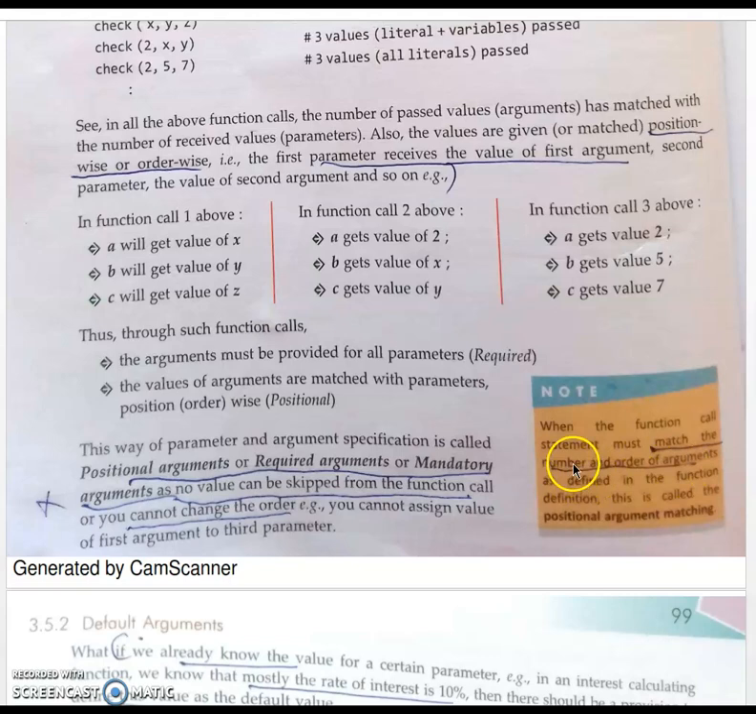The number of arguments is 3, and the order of arguments as defined should also match. That is called positional argument matching. What is positional argument matching? Both the function call statement and the function definition must match in the number of arguments present in the function definition, as well as the order.